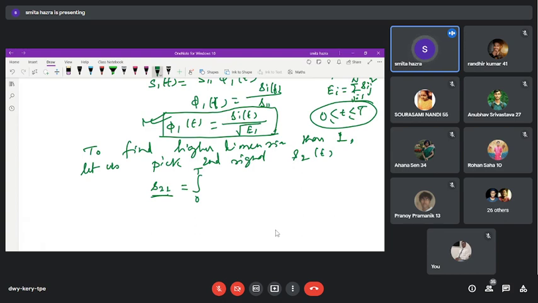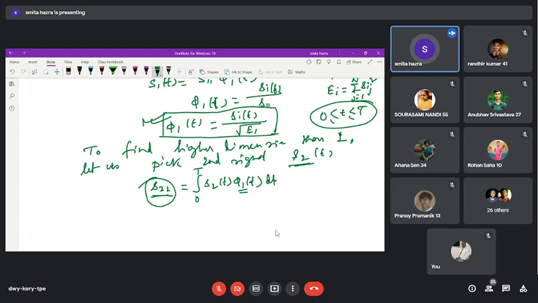Everything that is happening, every correlation, is within this duration. Outside this duration, there is no existence. S21 is the integral of S2(t) phi 1(t) dt. Now this gives you the expansion coefficient of the second signal with the first orthonormal basis function.